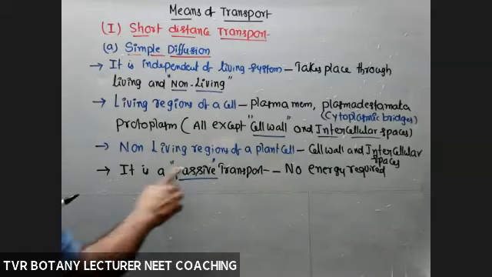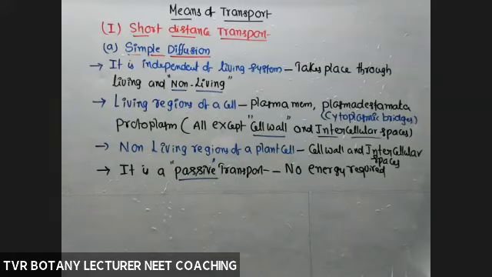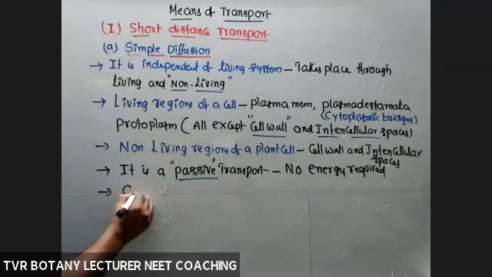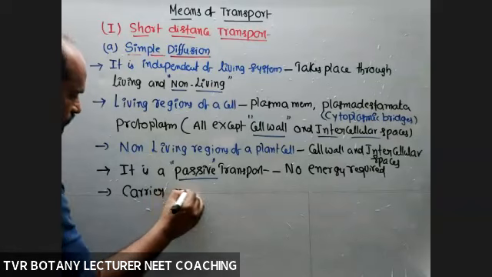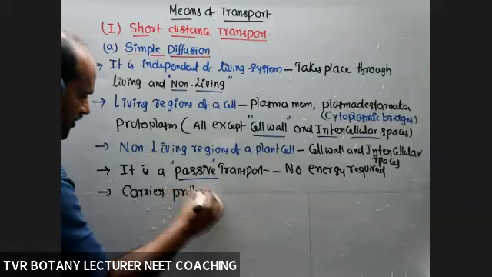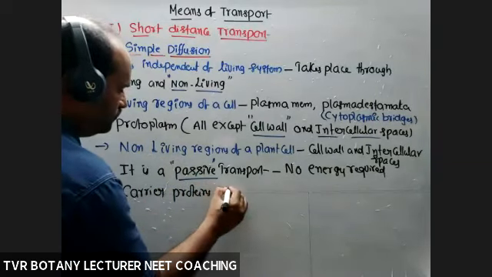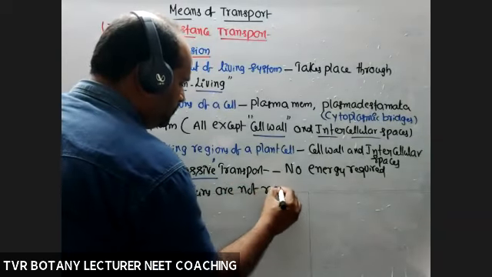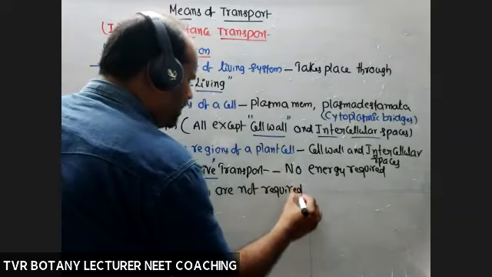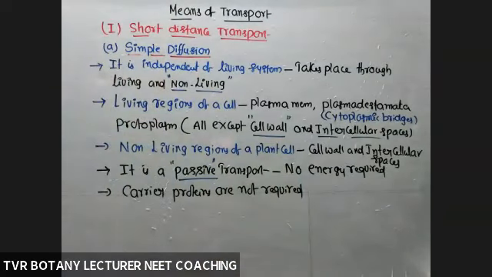Hence the name passive transport. Next, carrier proteins are not required, are not involved. Go back to the cell membrane, plasma membrane that you studied in cell biology.